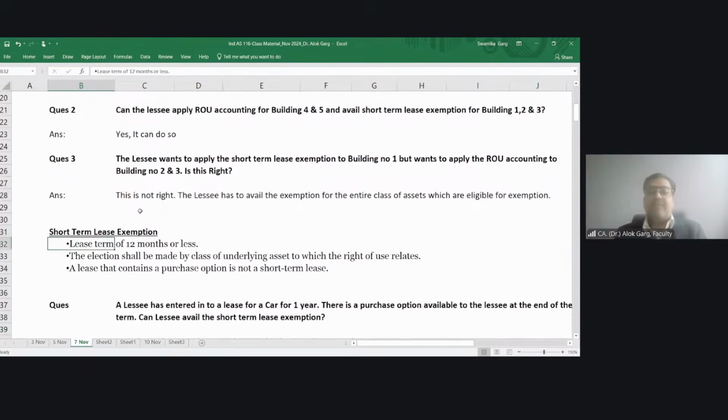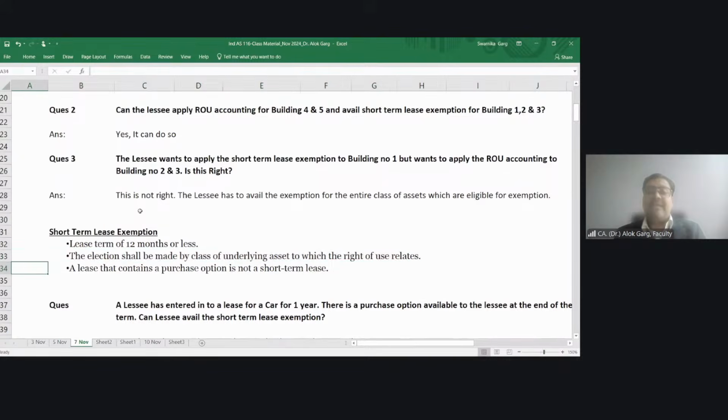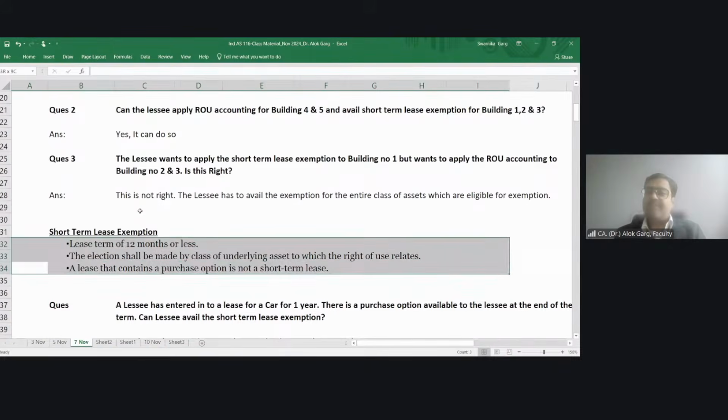So a lease term of 12 months or less is known as a short-term lease exemption. Election shall be made by class of underlying asset to which the right of use asset relates. A lease that contains a purchase option is not a short-term lease. Okay. Right.